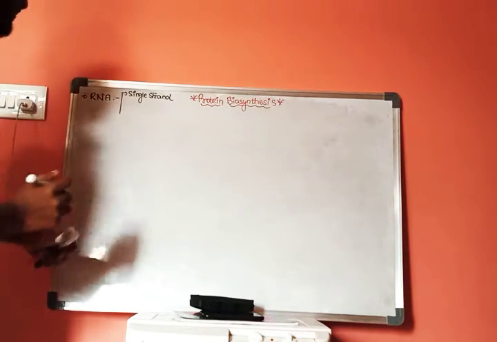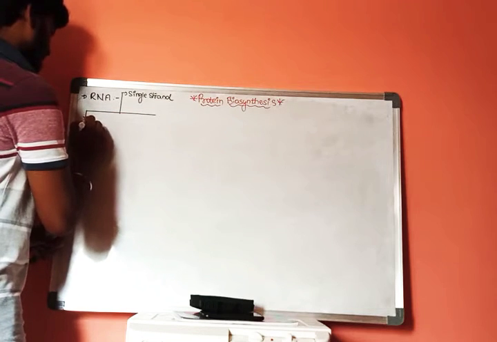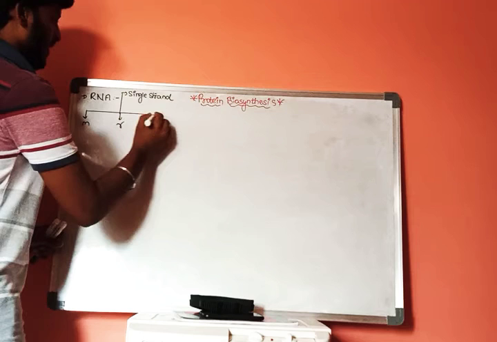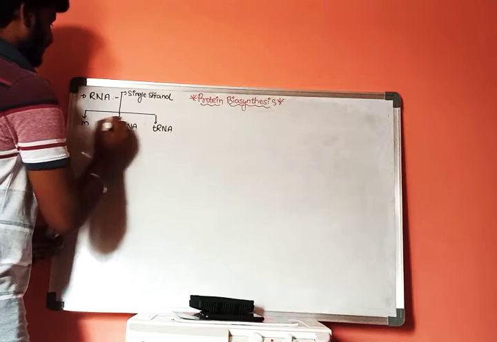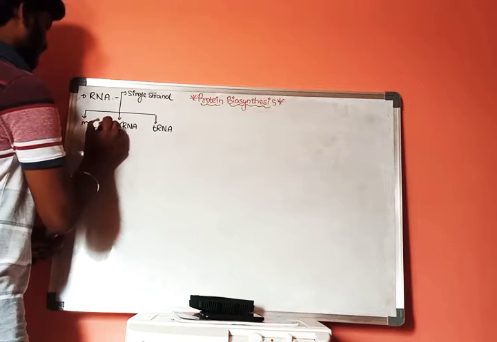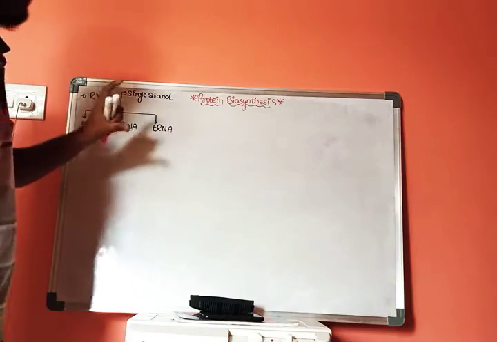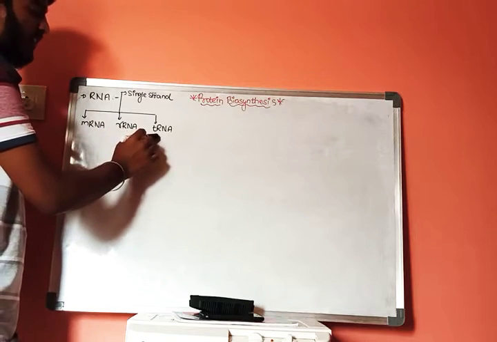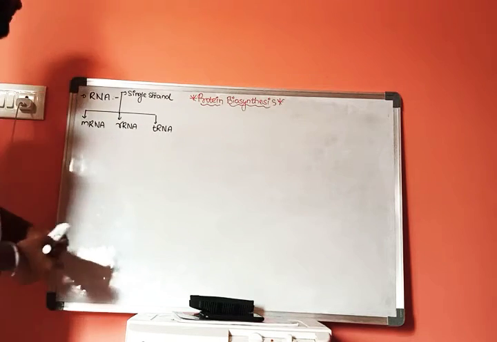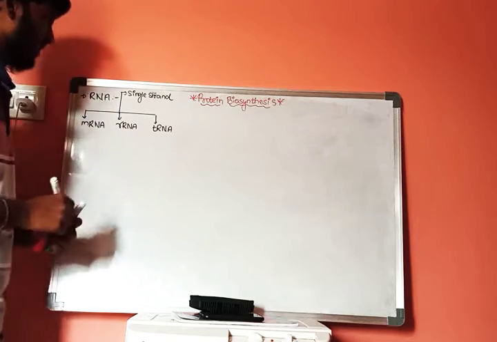these are three in number: mRNA, rRNA, and tRNA. There are three different types of RNA. That is, first one is mRNA, second one is rRNA, and third one is tRNA. Now, let us discuss how these mRNA, tRNA, and rRNA are formed.